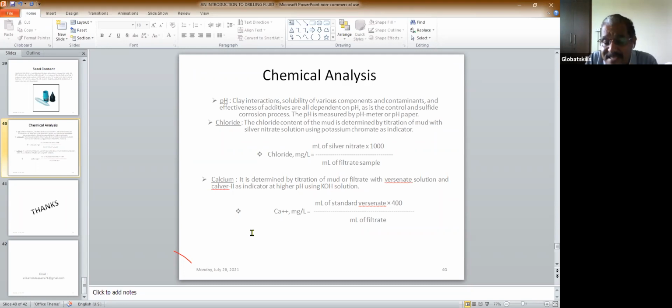So the basic things that you measure as a mud engineer are some of the physical parameters like viscosity, density, solid content, sand content, oil content, and also some chemical parameters like pH, chloride, and calcium. So you measure these things, and that gives you an idea about the drilling fluid. And from that idea, you can treat the mud to get the best performance of the mud. Okay.